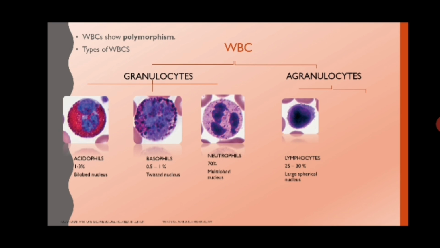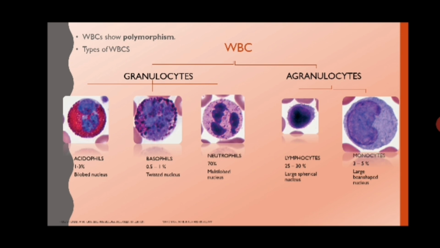And the last kind of WBC is nothing but a monocyte. They are the largest of all the WBCs. The nucleus is very large and somewhat bean shaped, or kidney shaped in nature. It forms around 3 to 5% of the whole WBC. They are very much motile, they are moving, and they give rise to macrophages and do phagocytosis. Now, this is your WBC.